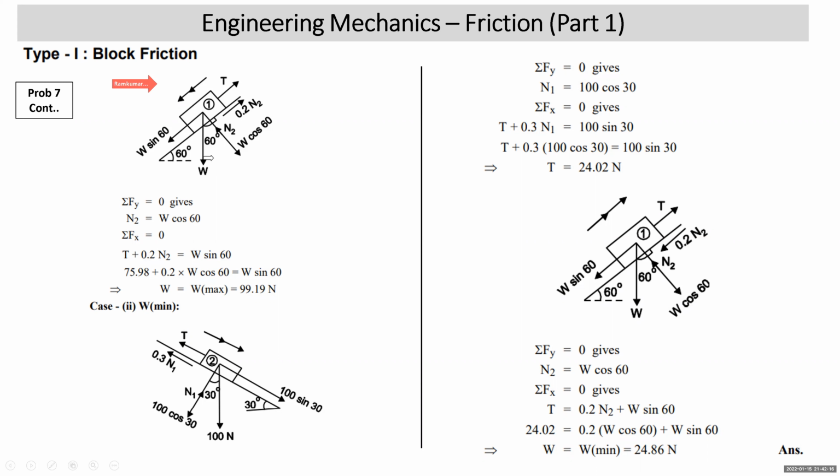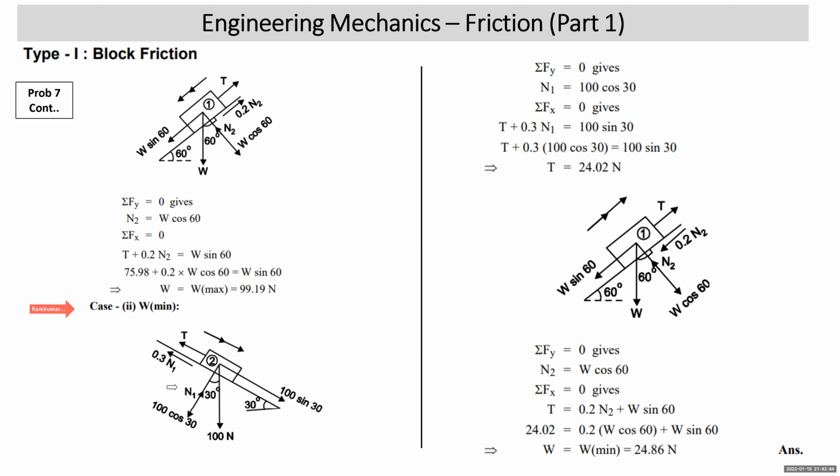Now we write sigma Fy is equal to 0, N2 is W cos 30. Sigma Fx is equal to 0, T plus 0.22 N2 is equal to W sin 30. Substitute the value of N2, substitute the value of T, you will get the value of W. So this value of W will be maximum, largest, and greatest. We also understood that now the second case will take W minimum. W will be minimum when block 1 tends to go up and block 2 tends to go down.